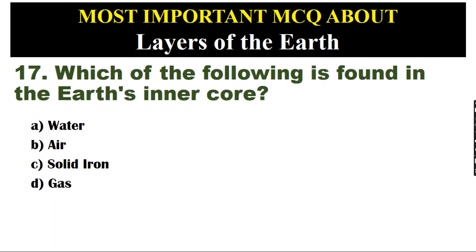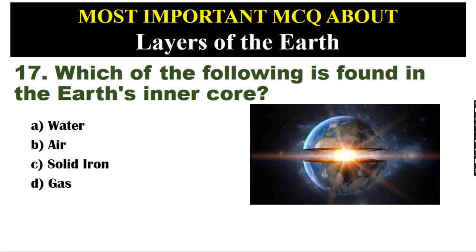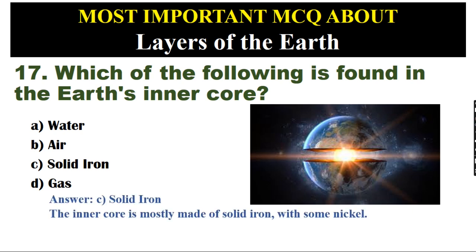Which of the following is found in the Earth's inner core? A. Water. B. Air. C. Solid iron. D. Gas. Answer: C. Solid iron. The inner core is mostly made of solid iron, with some nickel.